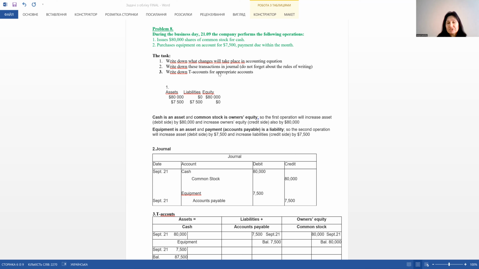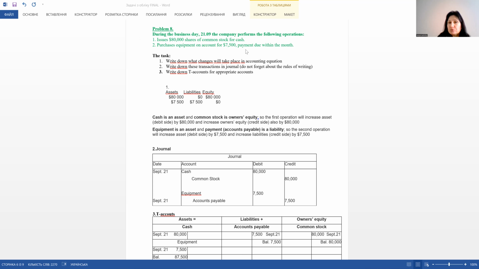We covered this problem in our consultation, but despite this fact, some students made mistakes in this problem. So the input data are the following. The company issues shares of common stock for cash, and the company purchases equipment.